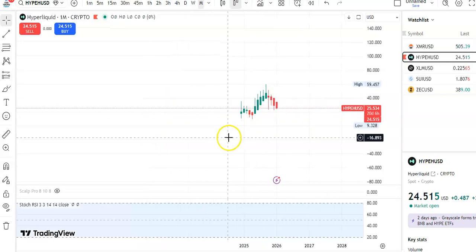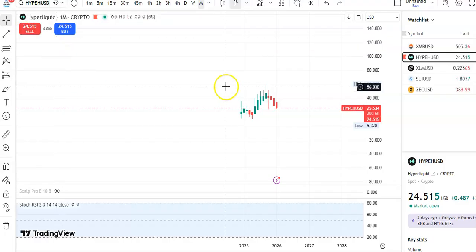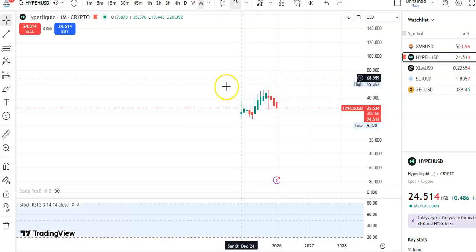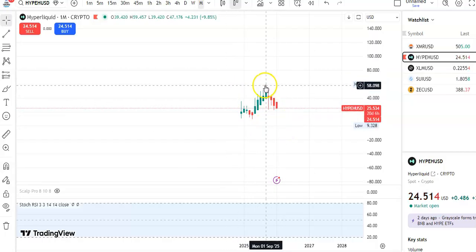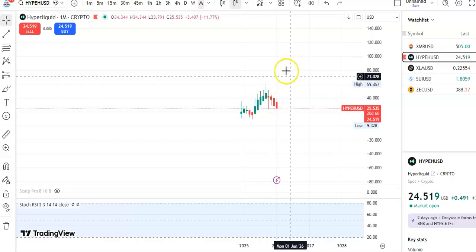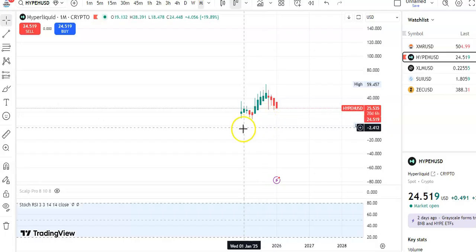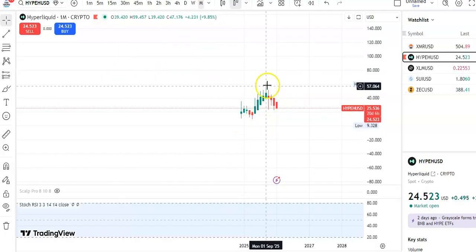Today I'm going to talk about this cryptocurrency, Hyperliquid coin, or HYPE coin. In this video I'll be talking about the latest technical analysis, or the chart analysis. So let's begin. You can see that I am in the monthly chart. What do you think, whether the candles will fall further or a reversal may take place? The candles may start moving in an upward direction. So what do you think? Share your thoughts in the comment box, and let us do the technical analysis and find out that also.